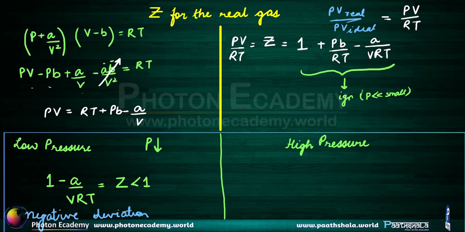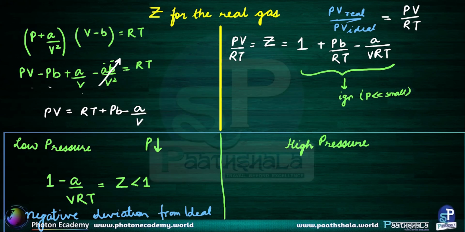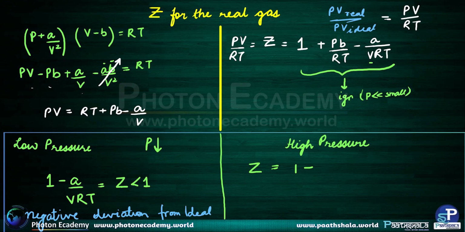And now when we talk about high pressure, we can say that at high pressure, the term containing V would get ignored. And when that happens, what we will be left with is Z is equal to 1 plus Pb divided by RT. That is, Z is greater than 1.